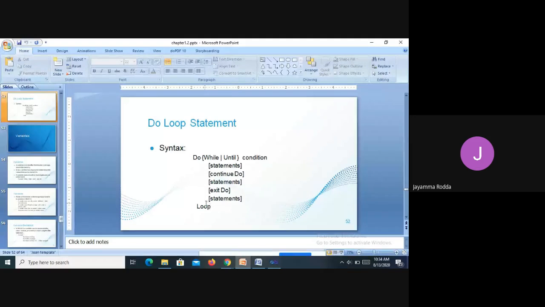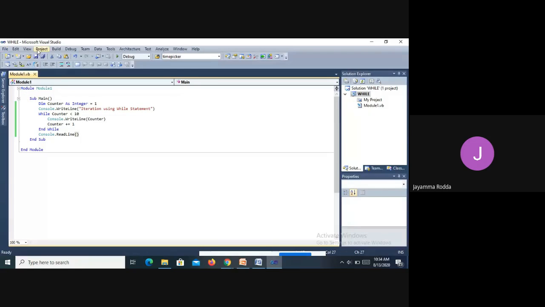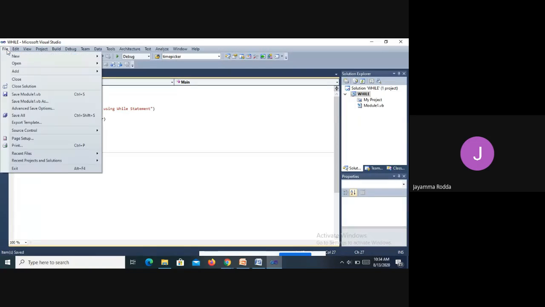Whereas in the while statement we have written End While, here in the Do Loop statement we are writing the keyword Loop to end the Do Loop statement. Okay. So now let us see an example of the do while.